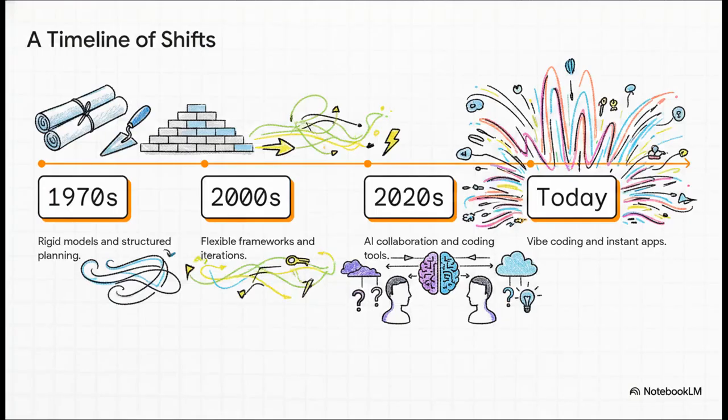So the software industry has been on this continuous, almost relentless search for the absolute perfect workflow. Back in the 1970s, building software meant rigid models. You had to finalize these massive, inflexible blueprints before writing a single line of code. But as the internet boom hit in the 2000s and demanded serious speed, it gave birth to flexible frameworks. Fast forward to the 2020s, and developers moved into active AI collaboration. Which brings us to today and the absolute bleeding edge of the industry, vibe coding. But to truly appreciate where we are right now, we really have to understand where we started.